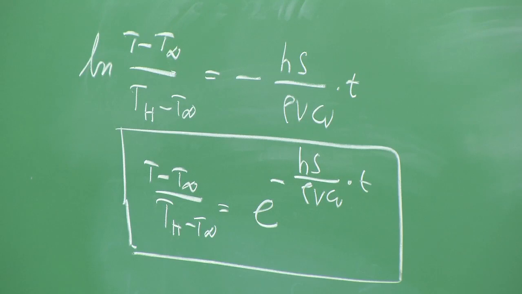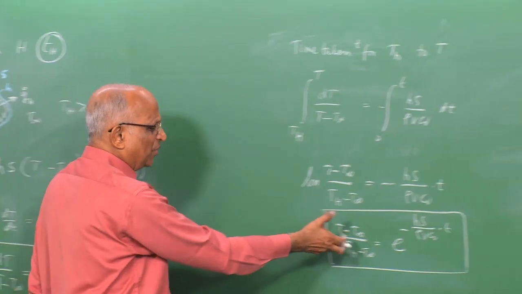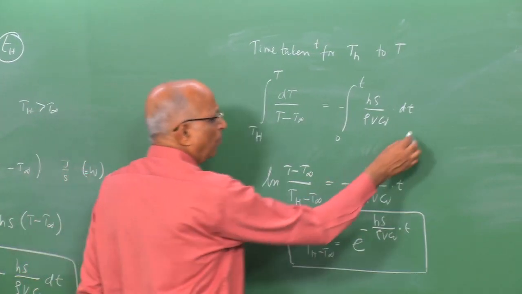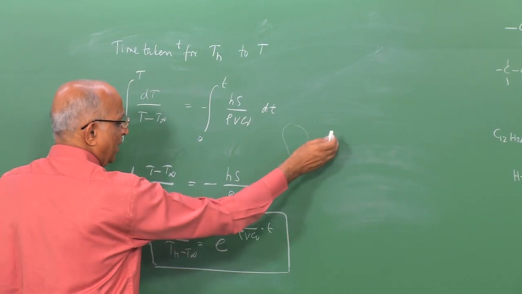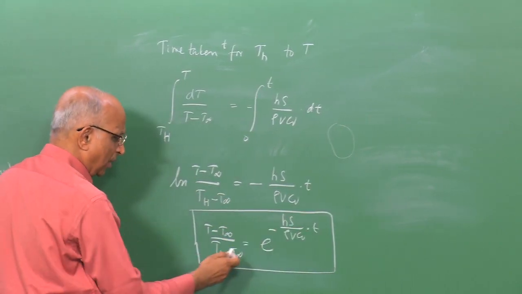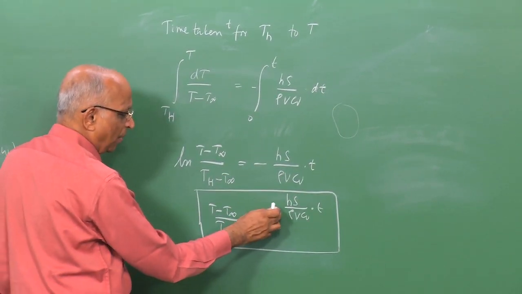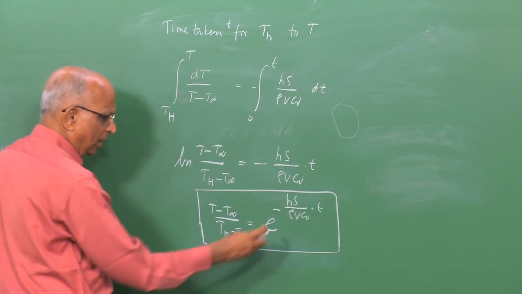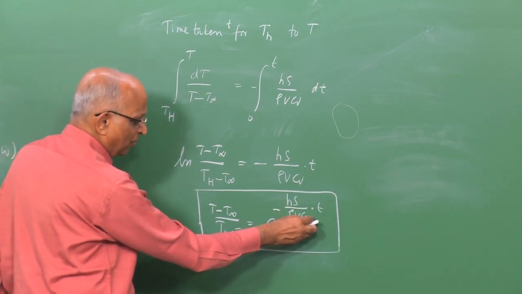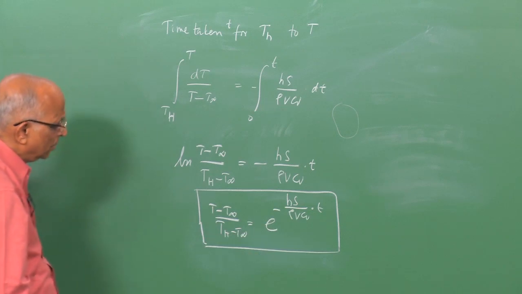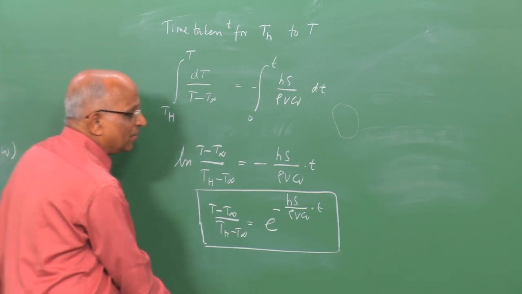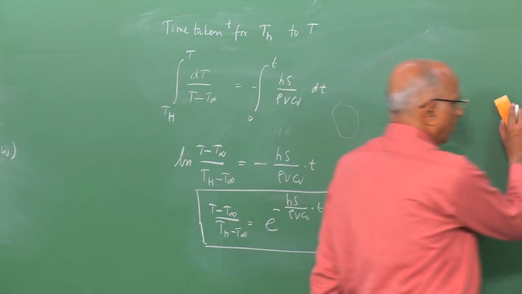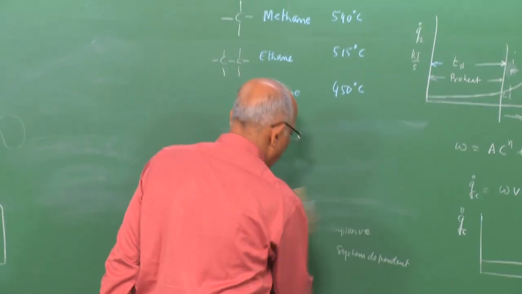Let us try to plot it and discuss it. What is my characteristic heat transfer time? This is what we call Newton's law of cooling. Any body which is hot, when it is radiating out, follows this particular law as exponential to the power minus H s by rho v C v into t, where rho v is the mass and C v is the specific heat. Let us plot this out and see whether we can infer something on the characteristic heat transfer time.